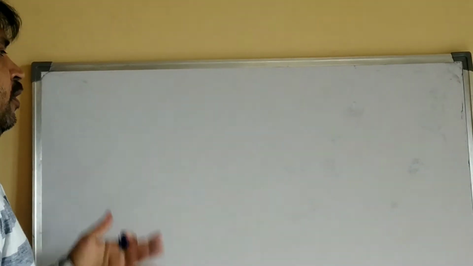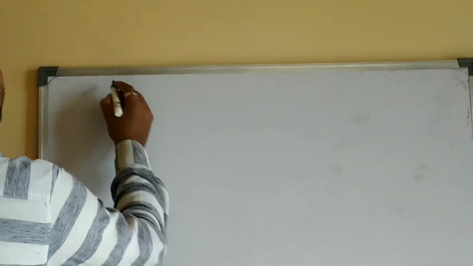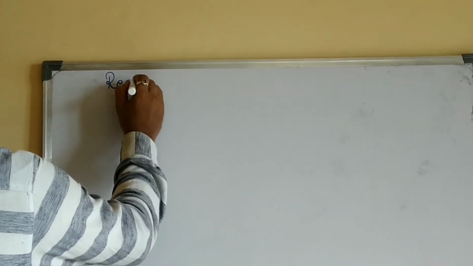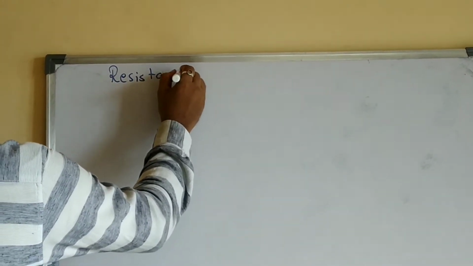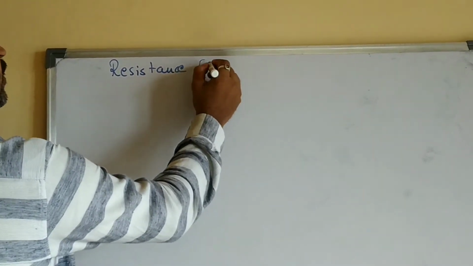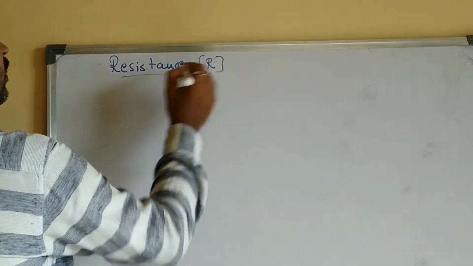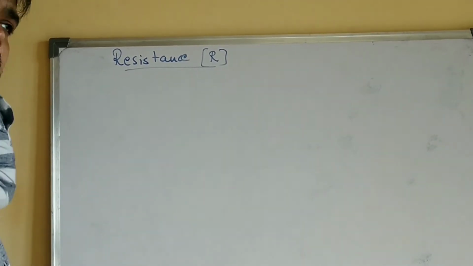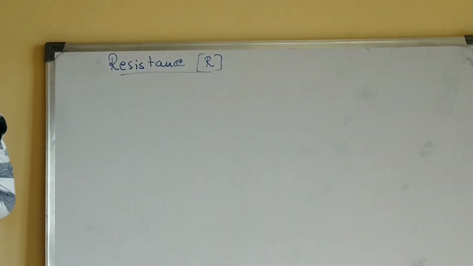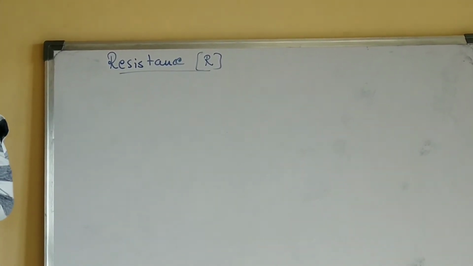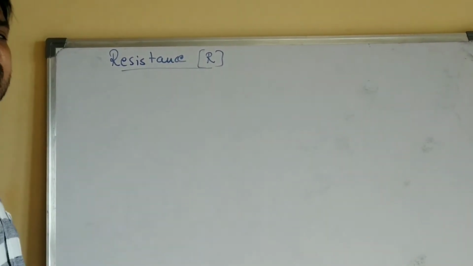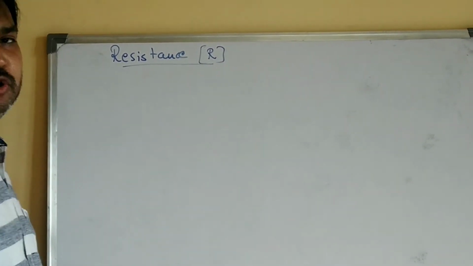So move to the next concept, that is resistance. Resistance of a conductor is represented by capital R. Now we have learned the definition of electric current: rate of flow of charges. Rate of flow of charges through a conductor is called electric current. I is equal to Q by T.